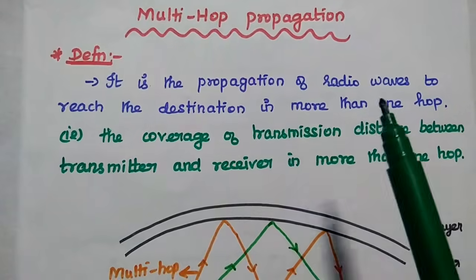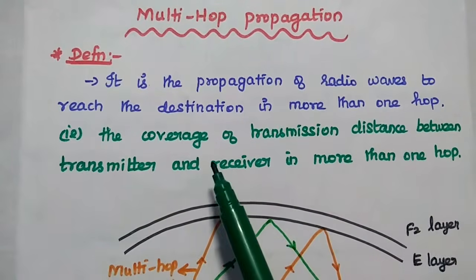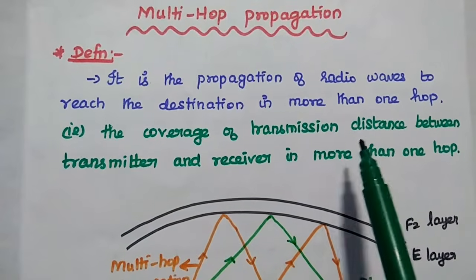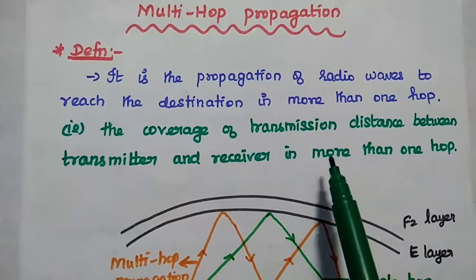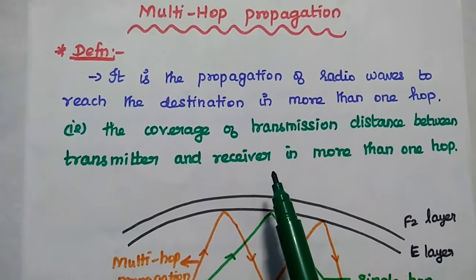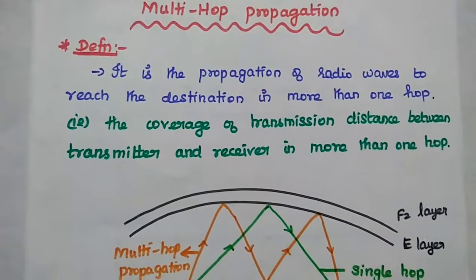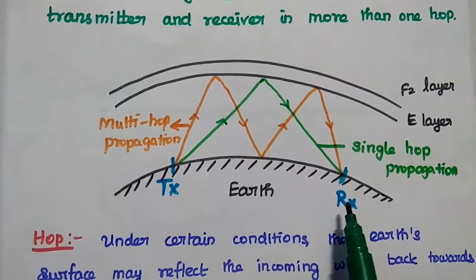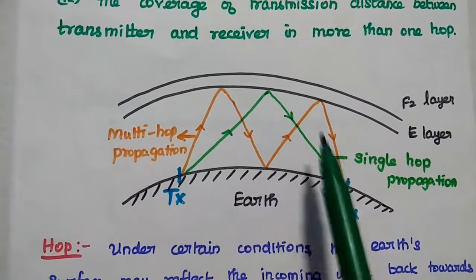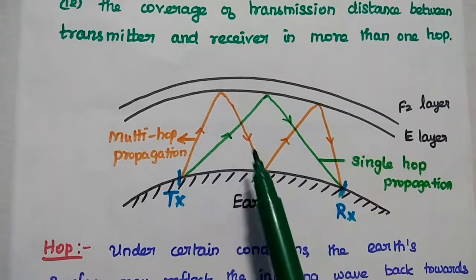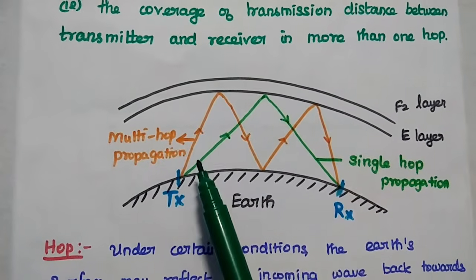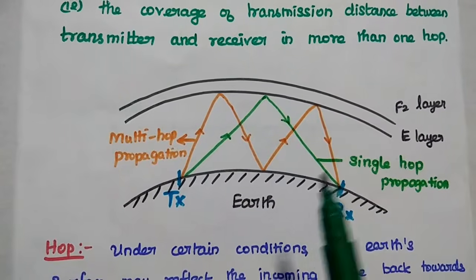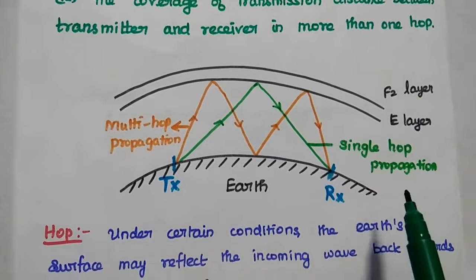Multi-hop propagation is the propagation of radio waves to reach the destination in more than one hop. That's what is called multi-hop. So here the transmission distance between the transmitter and receiver is covered in more than one hop. Here we can consider the diagram. There is a transmitter and receiver. If we cover this distance by taking more than one hop, that is called multi-hop propagation. If we cover this distance by a single hop, it is called single hop propagation.